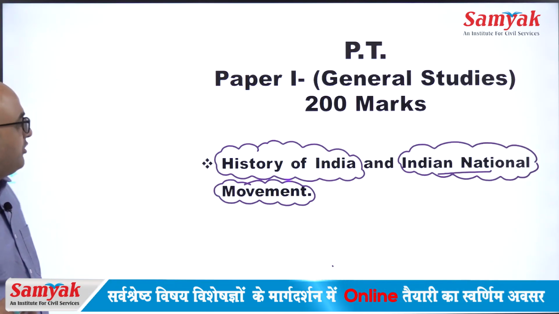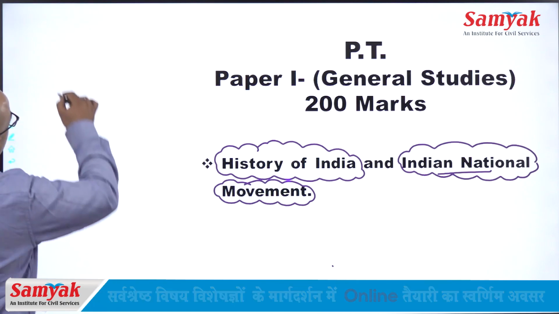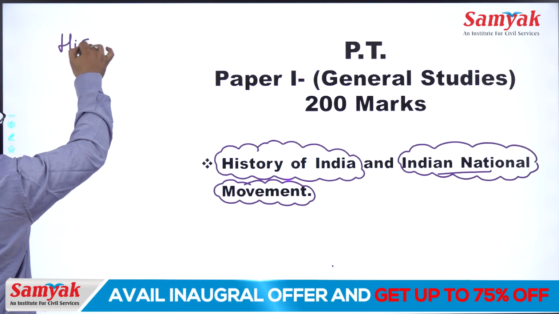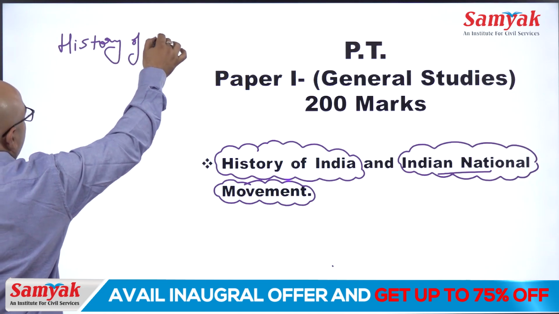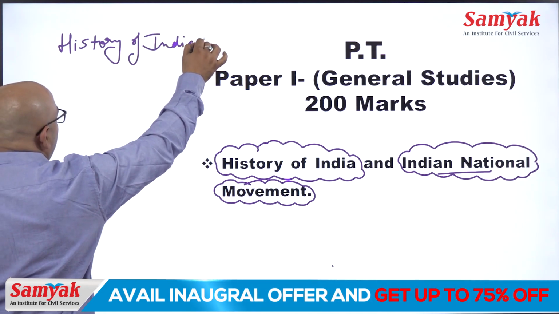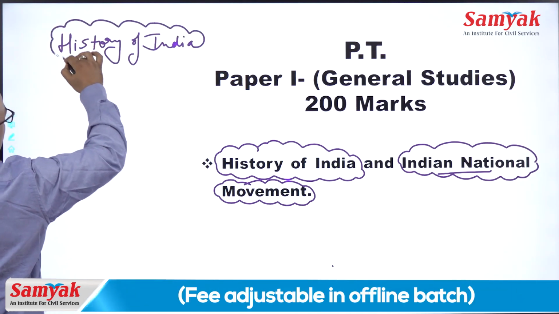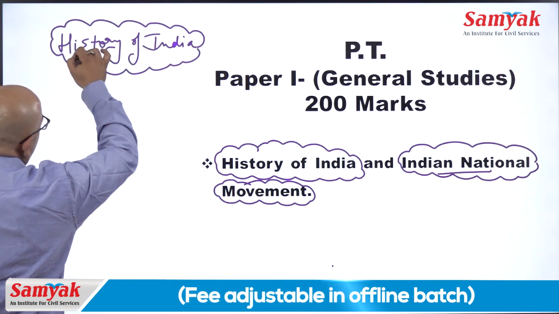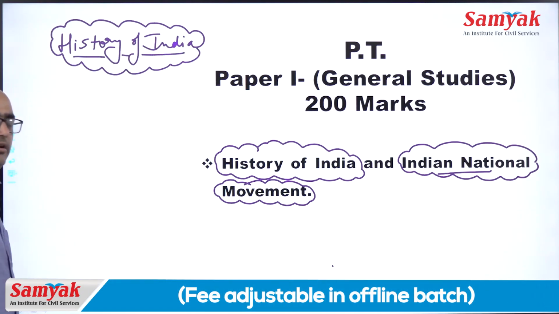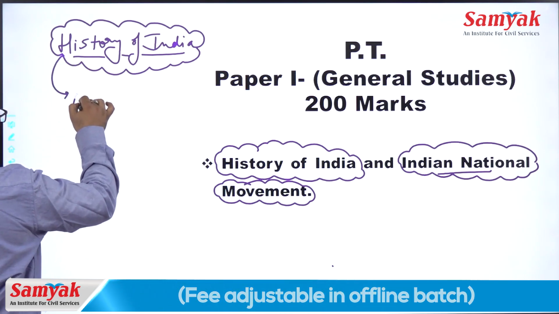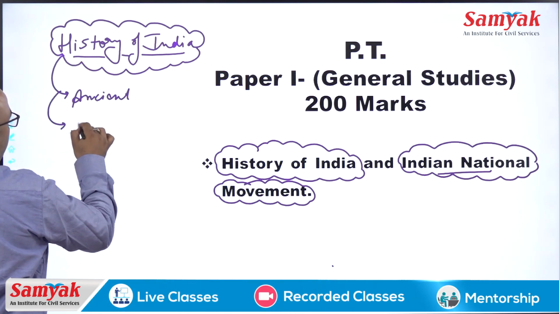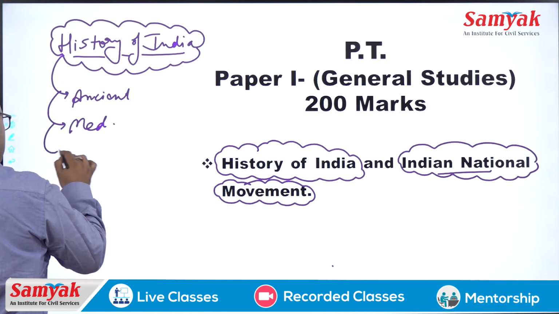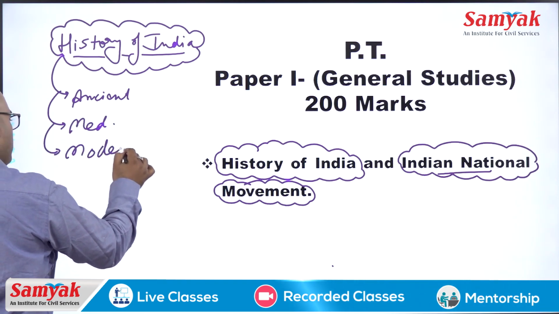But in this part, when only two words are written here, history of India, then in what way and in what direction should we study the history of India? This history of India would definitely cover ancient, then medieval, and then modern.